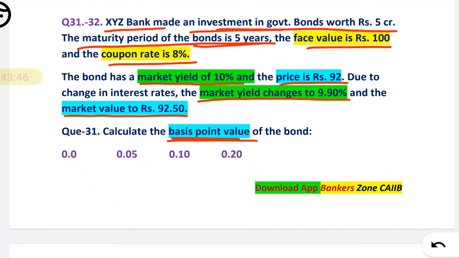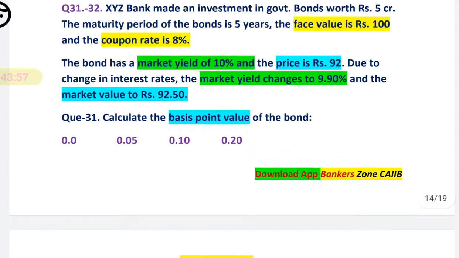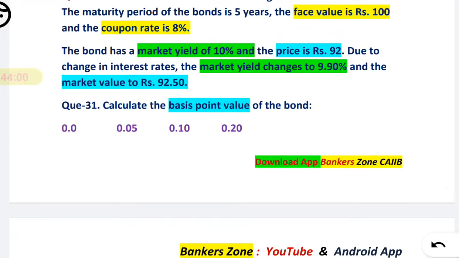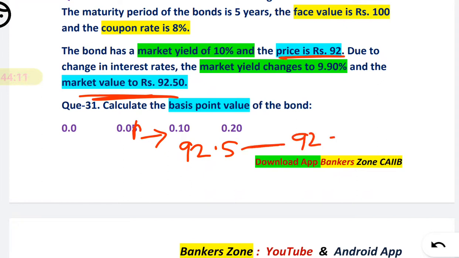So how to find the BPV? Okay, see how to find BPV. First, what is the change in the price? The price has changed to 92.5 from 92. So what is the change? That is 0.5. The price change is 0.5 rupees, that is 0.50, that is 50 paise. Okay, what is the yield change?